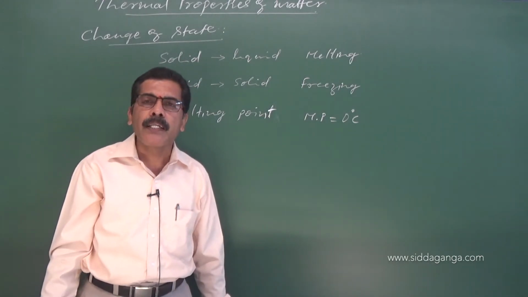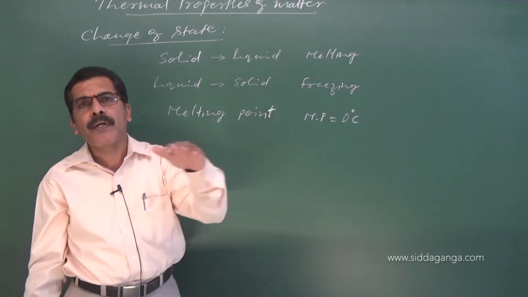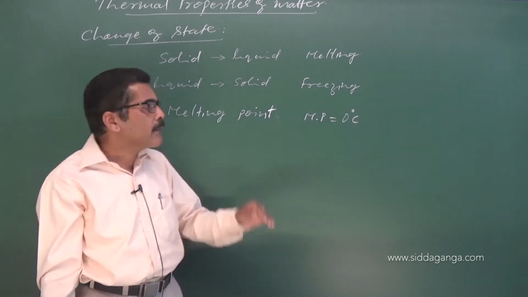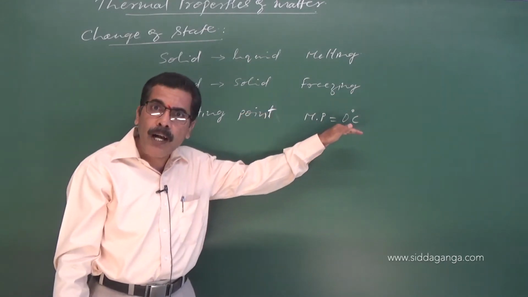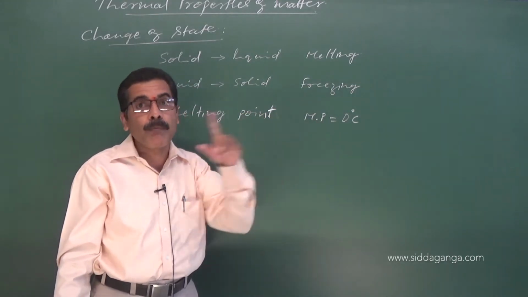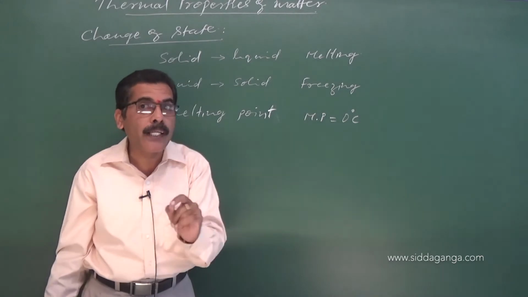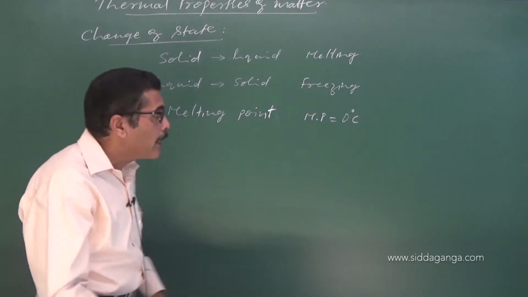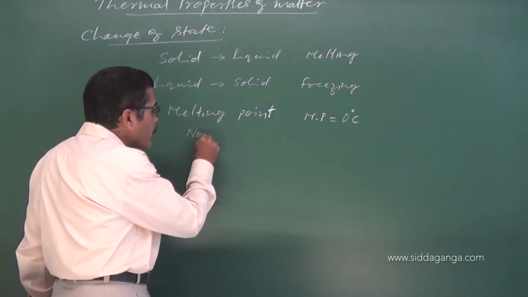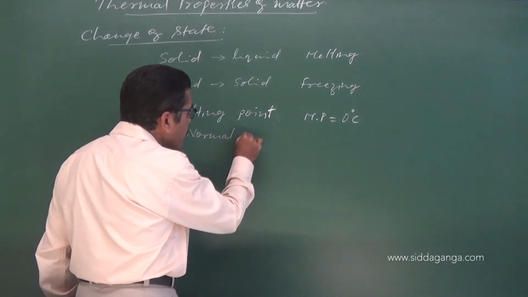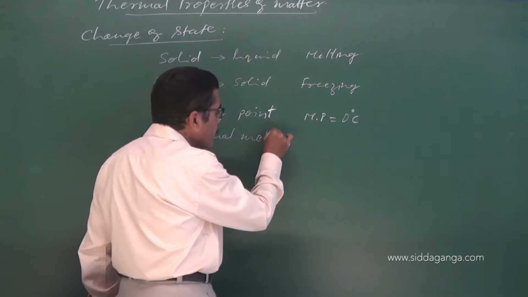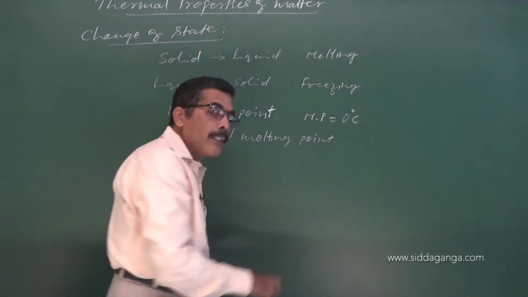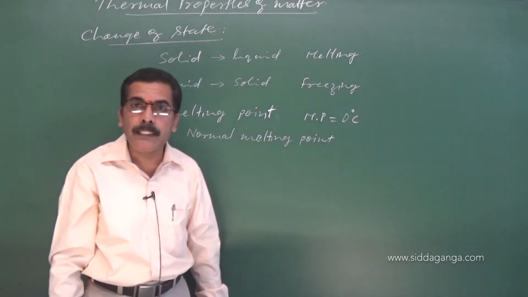Remember, this melting point depends on the pressure. We are considering the melting point of ice at atmospheric pressure. When you take the melting point of a substance at atmospheric pressure, it is called the normal melting point. Therefore, the normal melting point of ice is 0 degrees Celsius.